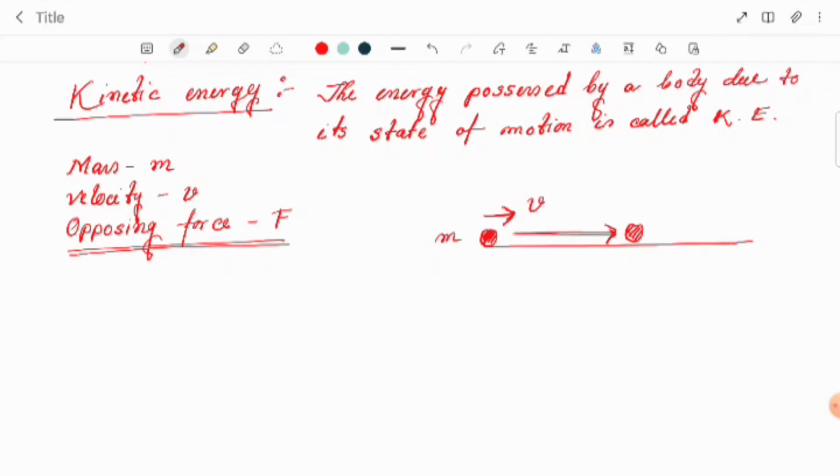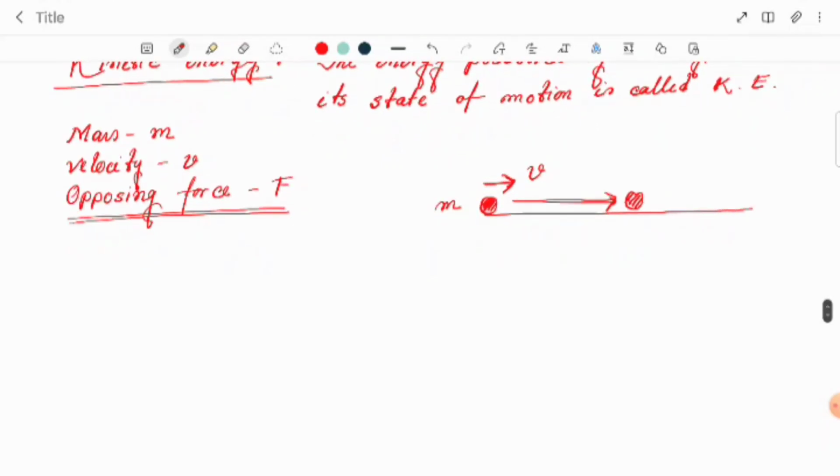When we apply some force, obviously there will be retardation, not acceleration.